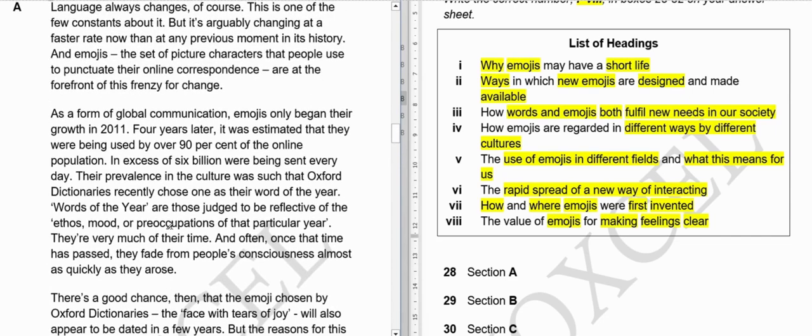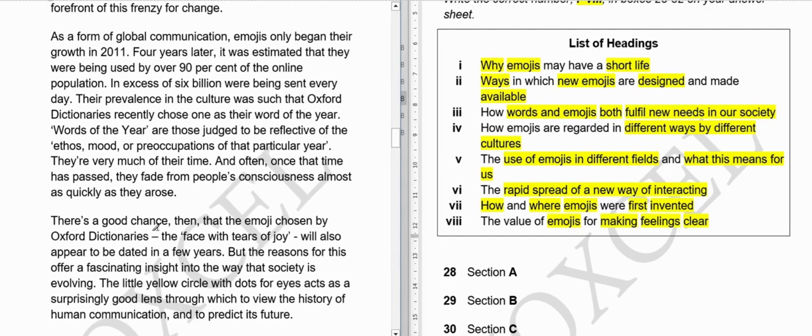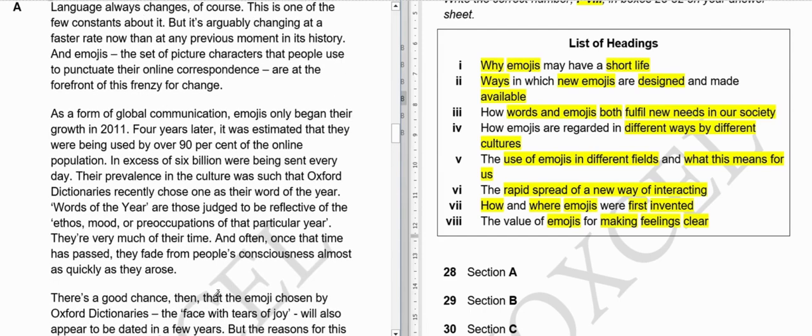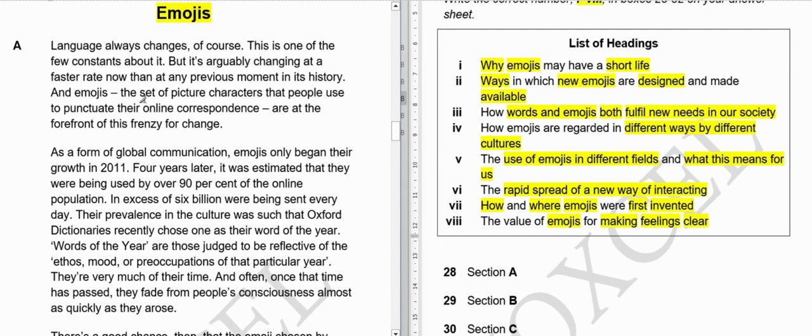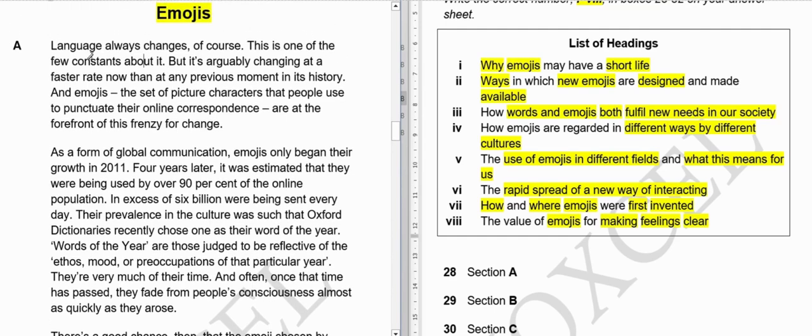So now we see that section A is divided into 3 different paragraphs. Whenever this happens, a lot of students get confused about which paragraph the answer may be in. So the answer can be in the first, second or third, but most of the time the answer will be in the first 2 sentences or in the last sentence.